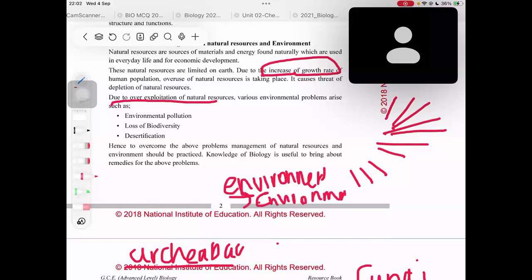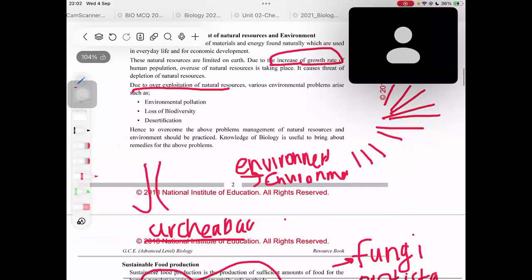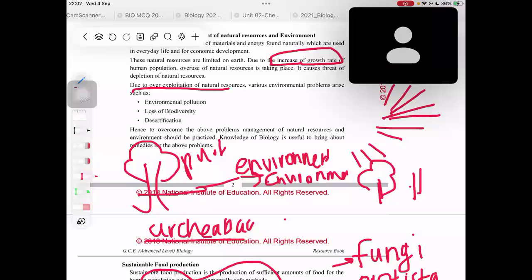Do you know the presence of trees will purify the air? What if you chop down all the trees and only very few trees are present in our earth? That means our air will be polluted, right? The air pollution would be very high.